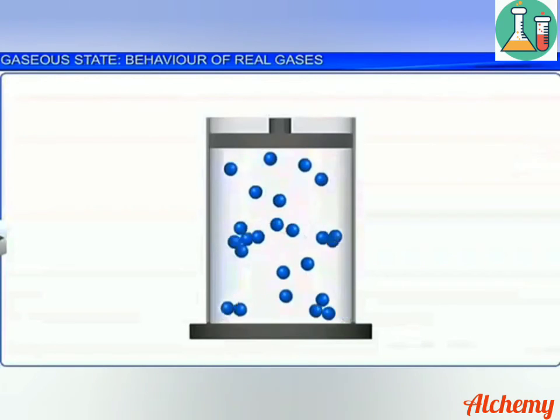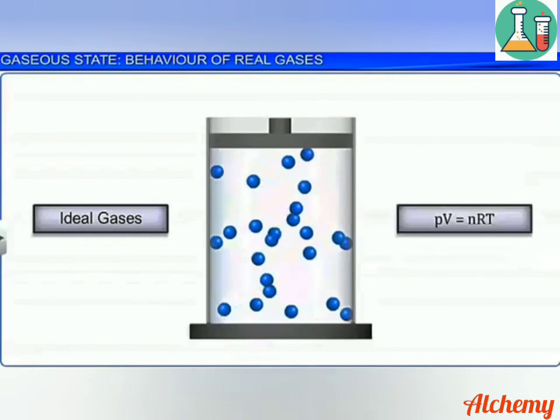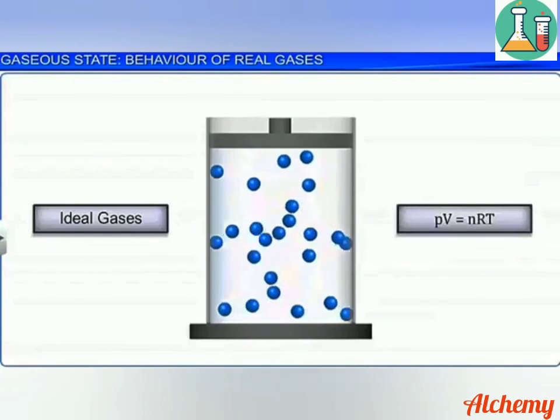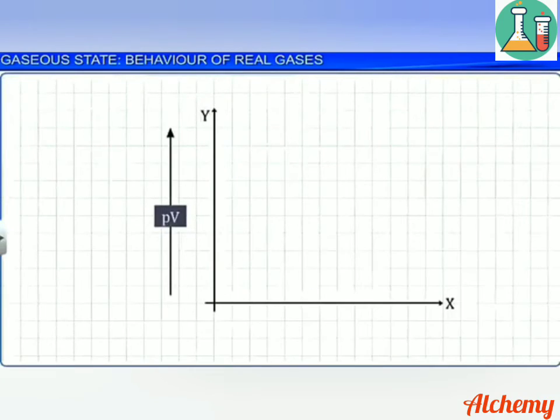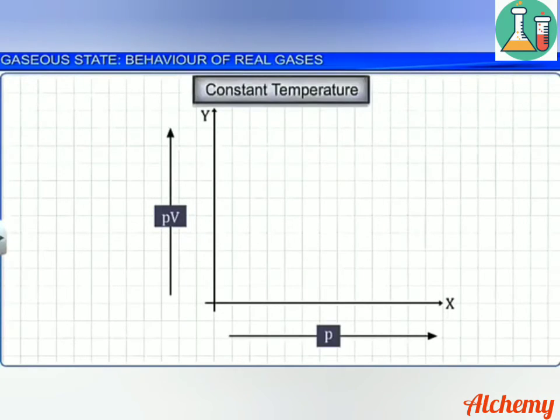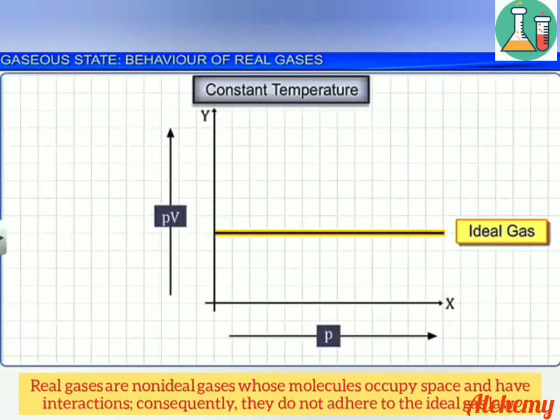The gases which obey the ideal gas equation are called ideal gases. The ideal gas equation is PV equal to nRT. So, if we plot a graph of PV versus pressure at a constant temperature, according to Boyle's law, we should get a straight line parallel to the x-axis. According to Boyle's law, the product of pressure and volume is a constant at a constant temperature for a fixed amount of gas.